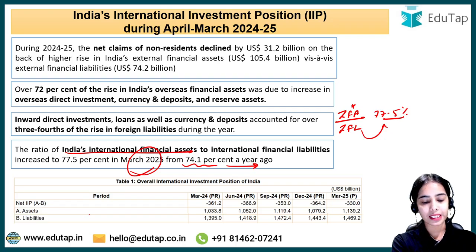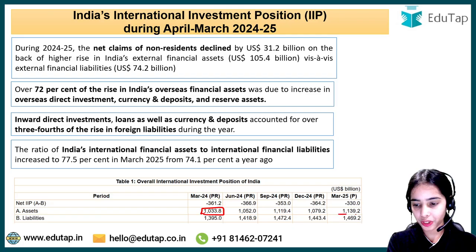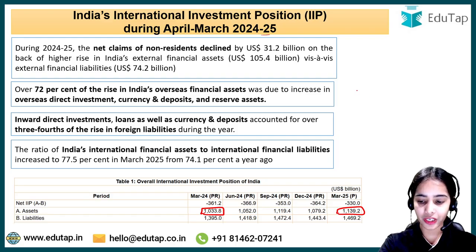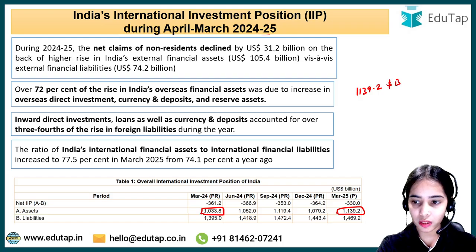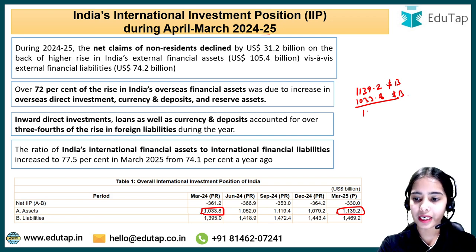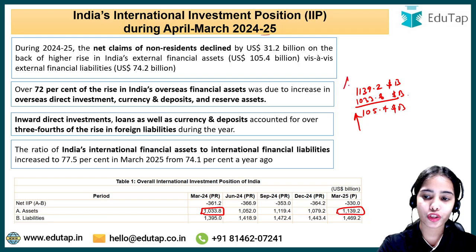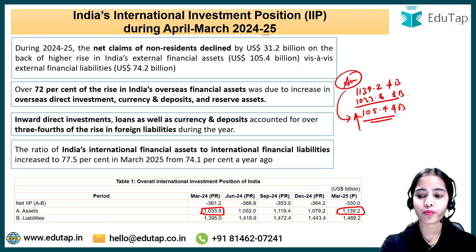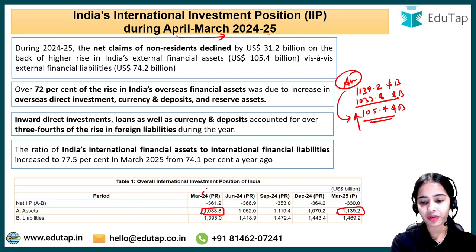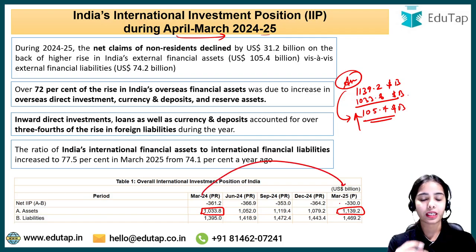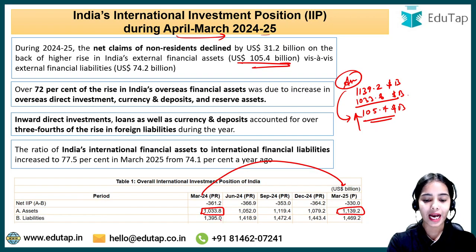So here you can see the assets from March 2024 to March 2025, because we want to see the yearly data. You can see that the assets have increased to $1139.2 billion from $1033.8 billion. So that means there is $105.4 billion of increase in assets in the financial year April to March 2024-25. So from the previous year to this year, the external financial assets have increased by $105.4 billion, as well as the liabilities.